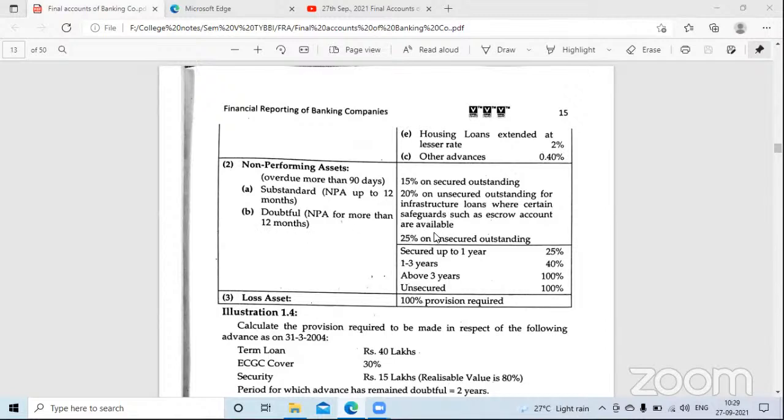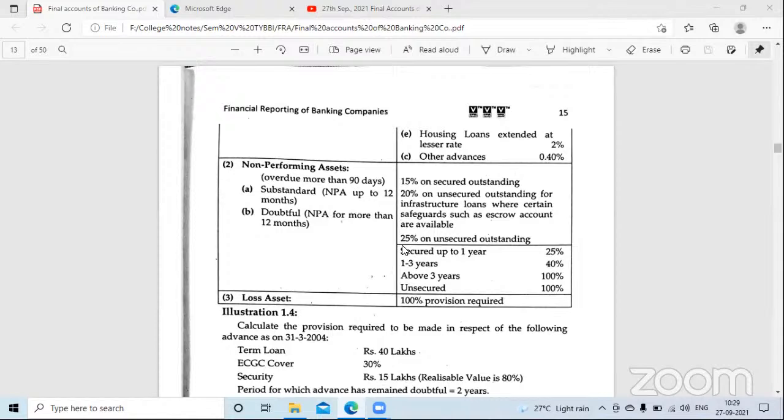Now, if it is secured loan, 15%. If it is infrastructure loan and it is unsecured, 20%. If it is any other loan which is unsecured, 25%.